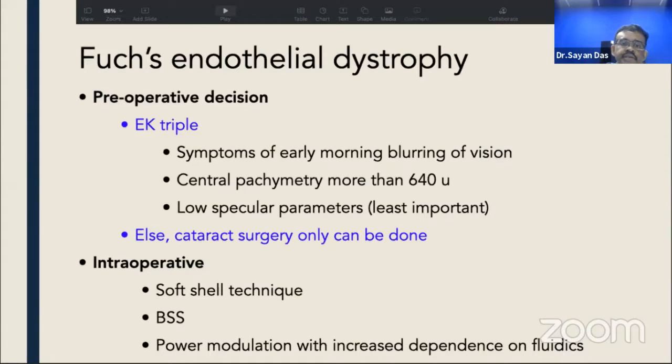And intraoperatively, we should use good quality viscoelastic, particularly dispersive ones, and a soft shell technique would be preferable. We should use BSS as the irrigating fluid, and we should modulate the power to decrease energy dissipation in the anterior chamber with increased dependence on fluidics.